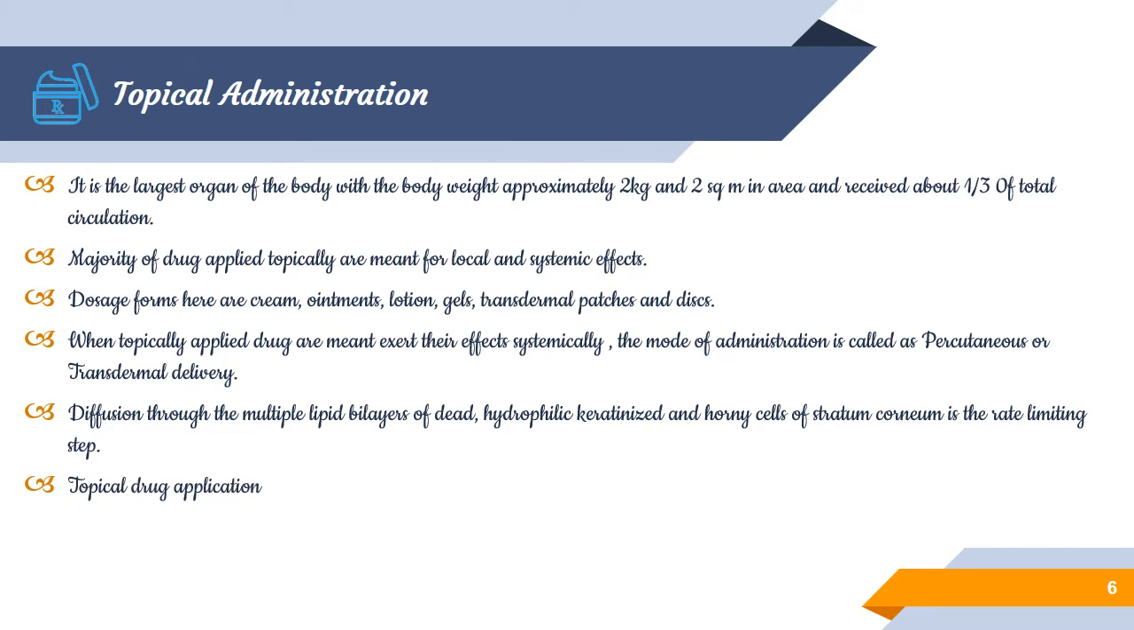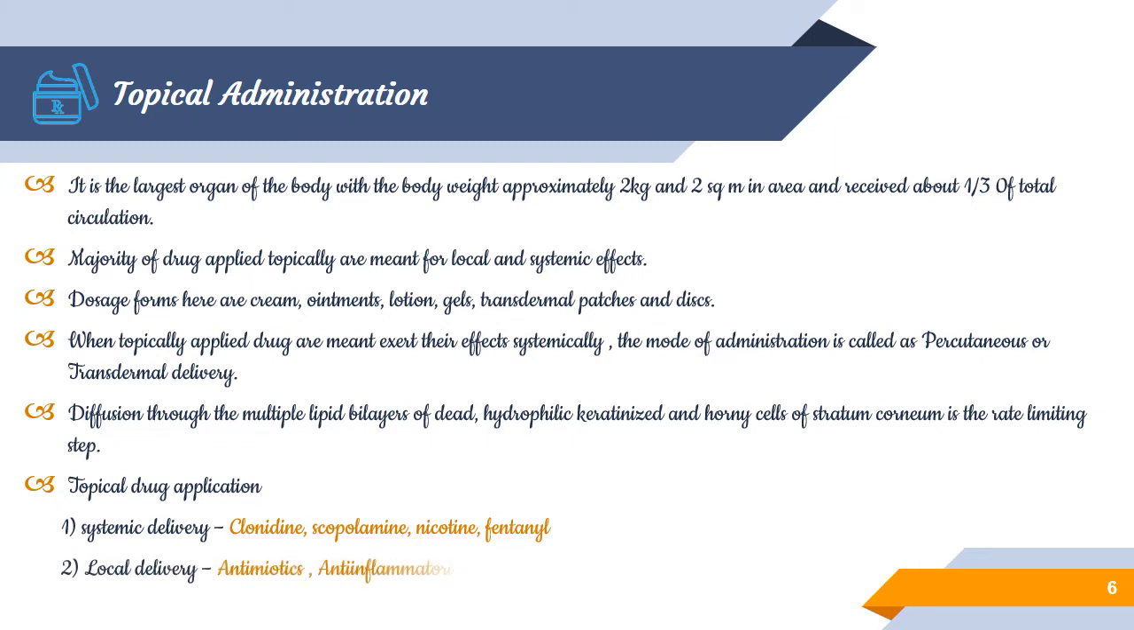In topical drug delivery, we have various approaches as we discussed so far. One is systemic delivery. In systemic delivery, some drugs such as clonidine, scopolamine, nicotine, and fentanyl have already been approved by the FDA and launched in the market. Speaking about local delivery, some antibiotics, anti-inflammatory agents, protectants, and anesthetic preparations are also used in these conditions.